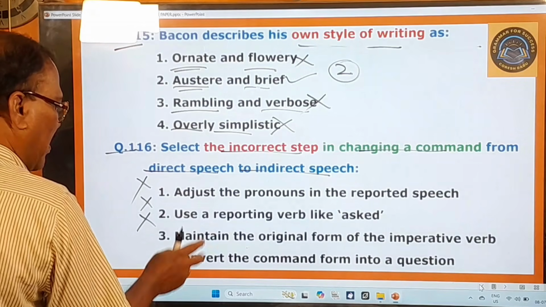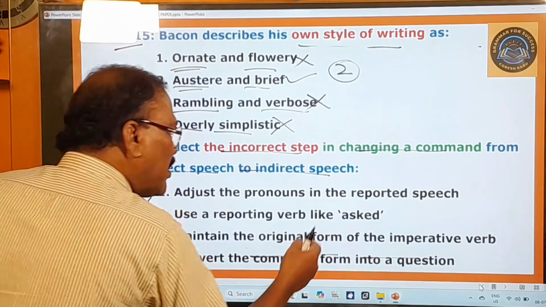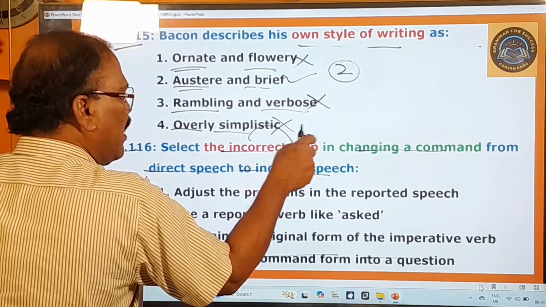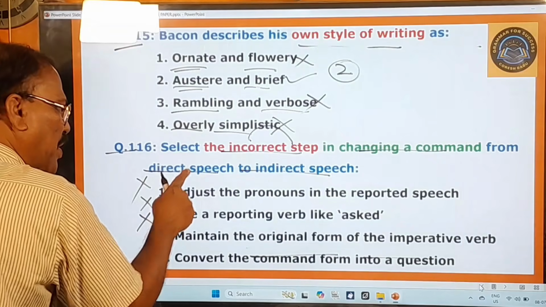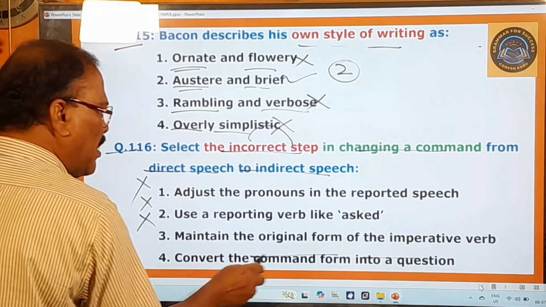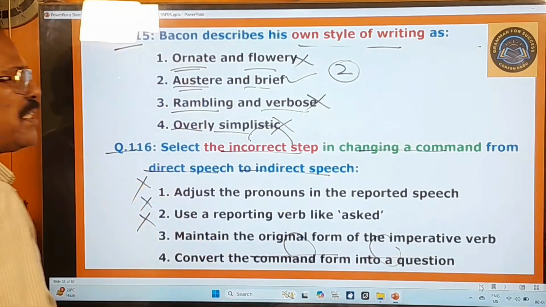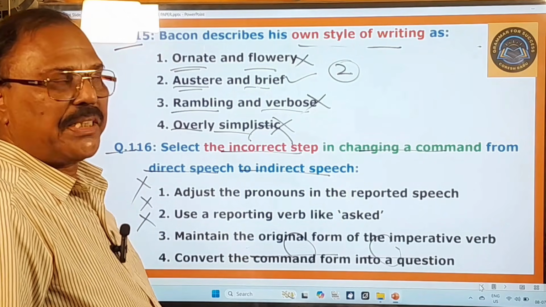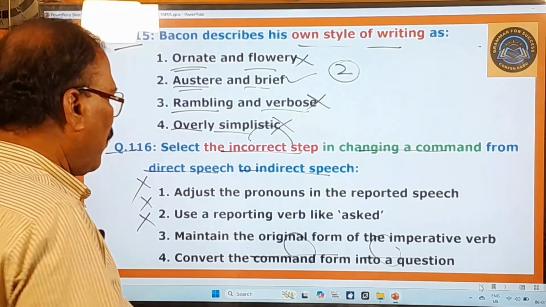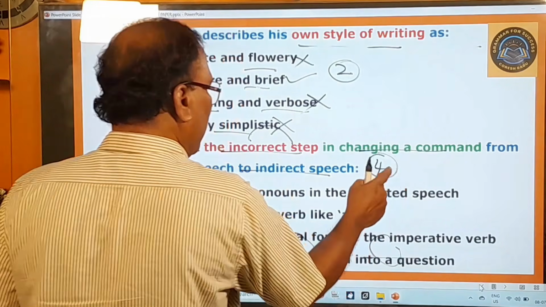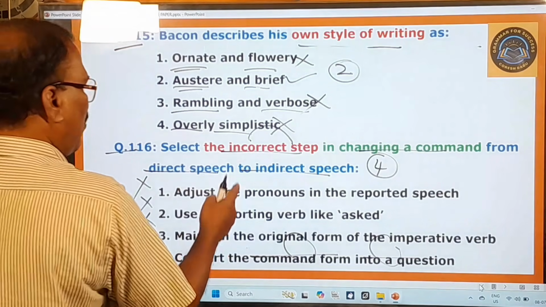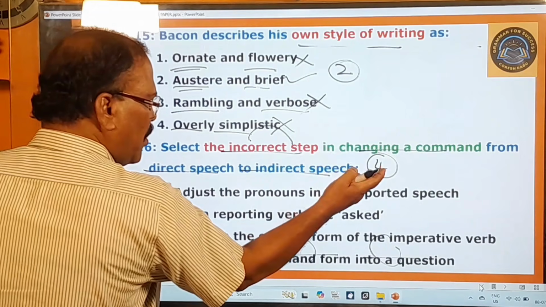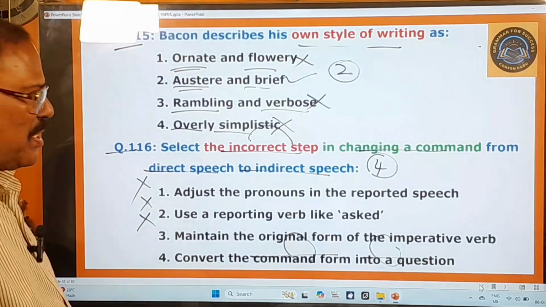And you look at the fourth one. Convert the command form into a question. This is not the correct step, therefore this is the incorrect step in changing a command from the direct speech into indirect speech. So you cannot change this command form into a question in the indirect speech. The command form is as it is. It cannot be changed into the question form, and therefore this fourth one is the wrong one, and that is your answer, because here in this question he is asking you for the incorrect step. This is the incorrect step, and therefore this is your answer. Now you move on to other questions.